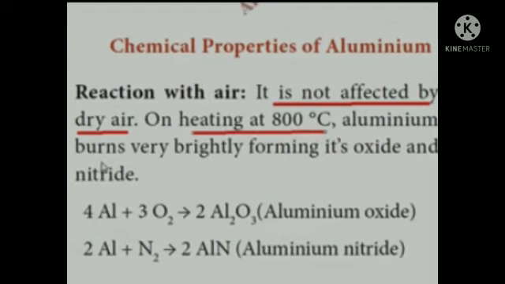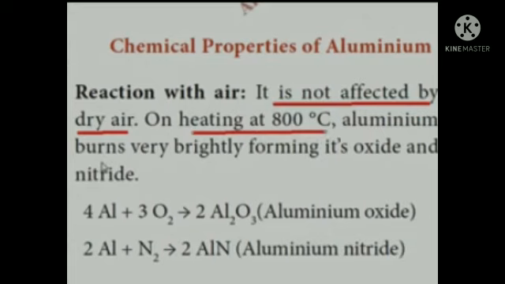Aluminium does not react with normal air, that means dry air. We know that the melting point of aluminium is 660 degrees Celsius. When we heat beyond its melting point, that is nearly 800 degrees Celsius, aluminium starts to burn brightly in the presence of air and it produces oxide and nitride. Clear? When you heat aluminium beyond its melting point, aluminium burns in the presence of air very brightly to produce its oxides and nitrides.